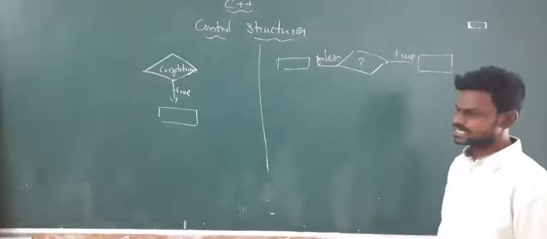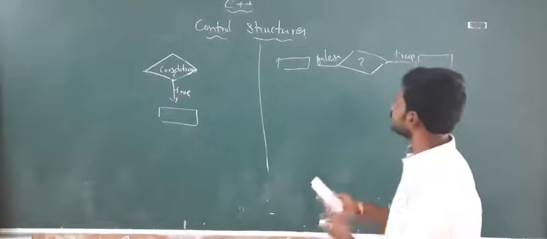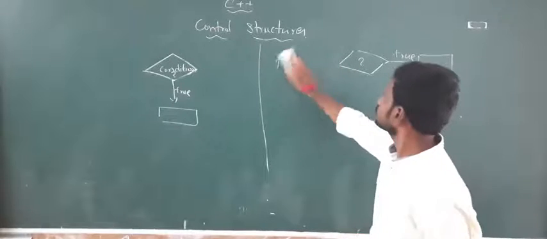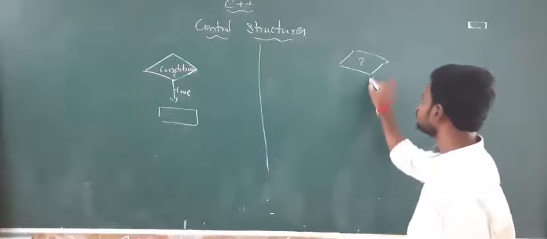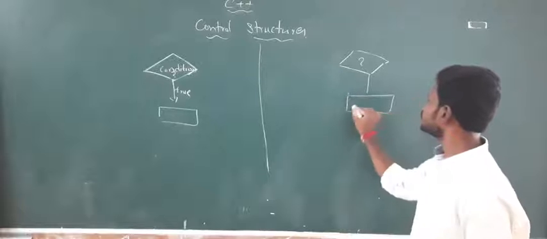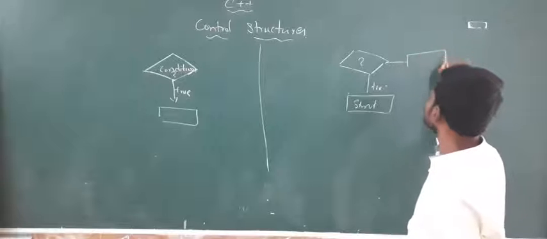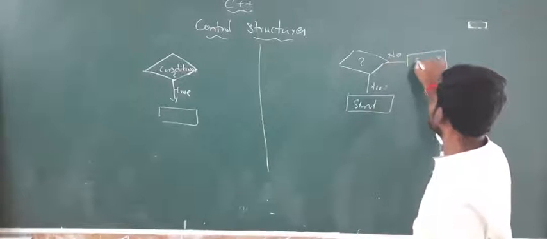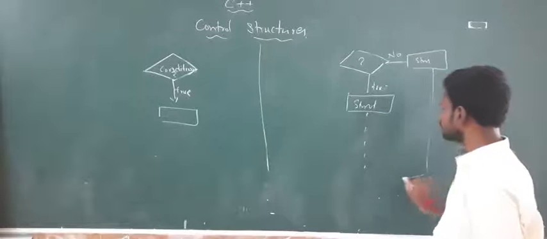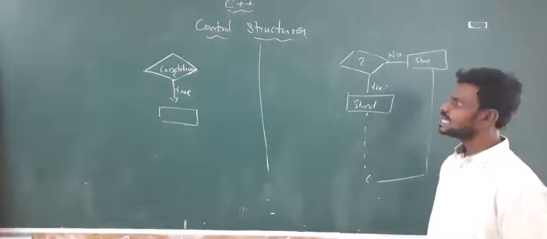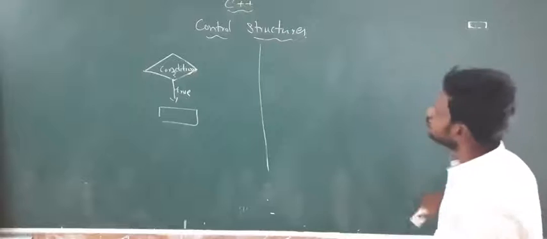Like this, you people can execute. No need to beautify these pictures; you can write it in any manner. Say this is the condition in if else. If it is true, then I will be executing this way. If it is not, then this statement will be executed. And after this, it will execute the remaining part and come to the last. Like this, we will have the flowchart for if and if else. Hopefully you are getting it.